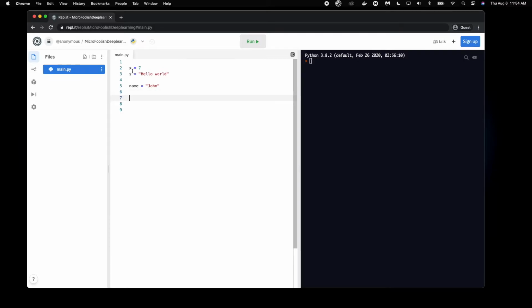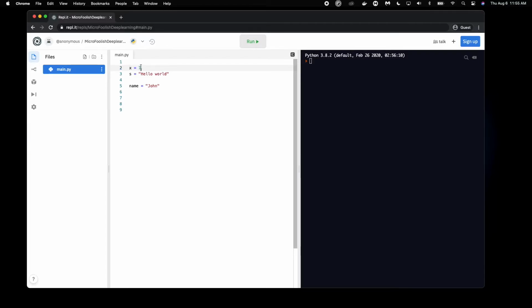But aside from these two data types, we also have another one known as the float. And what this means is it's basically a form of decimal numbers. And the difference between this x variable and the float data type is that x is actually storing an integer.